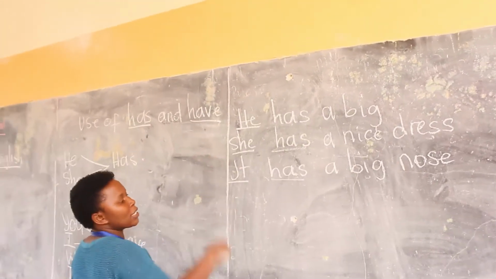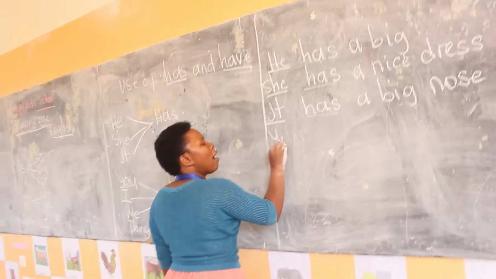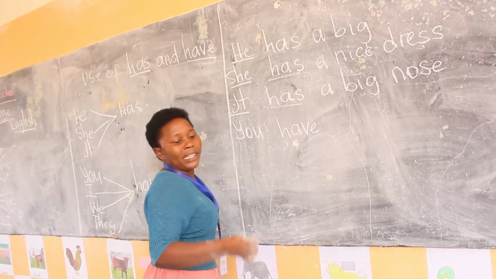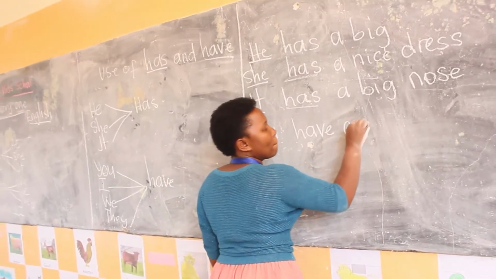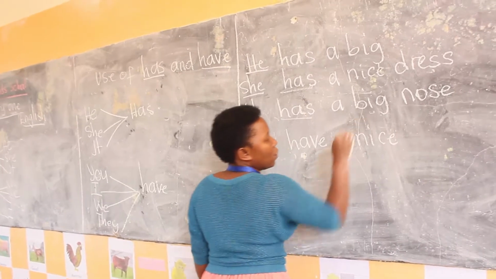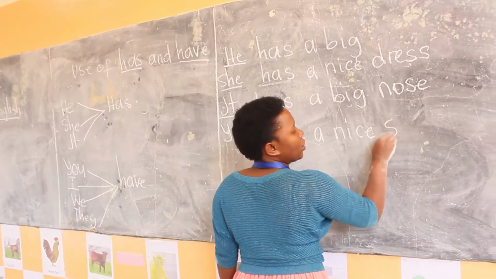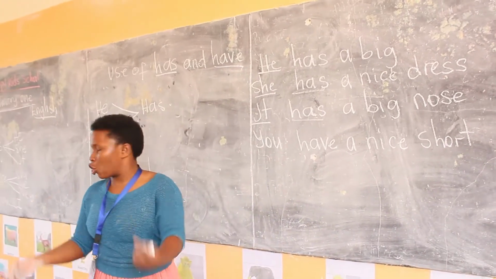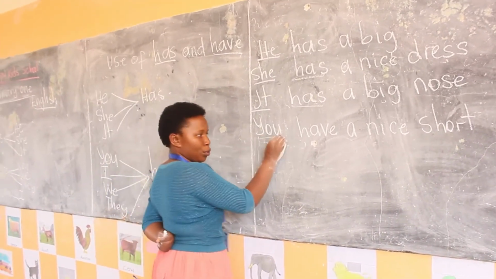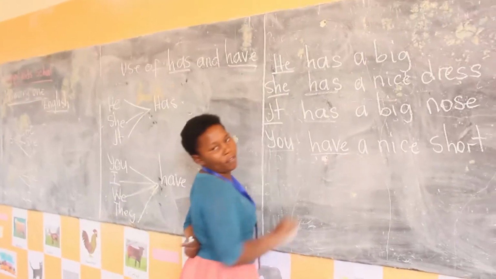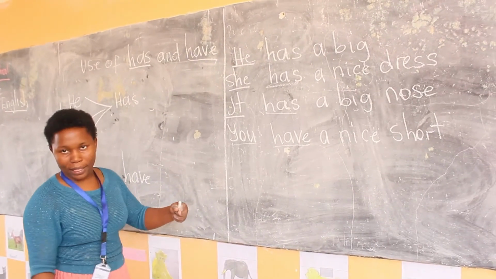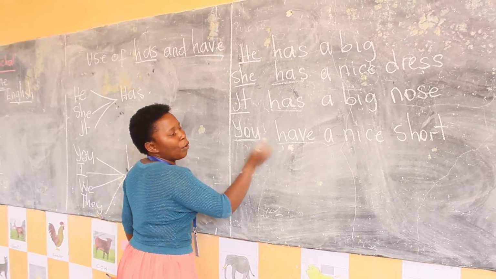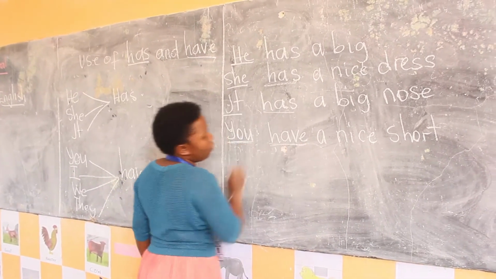This was about has. We can even say you have a nice shot. You can say you have a nice shot. Here we have you, that's why we are putting have. Are we together? We have you here. When you have you, immediately you use have.